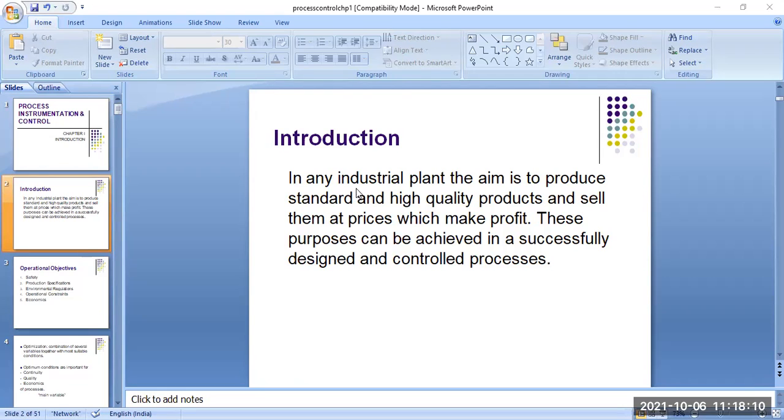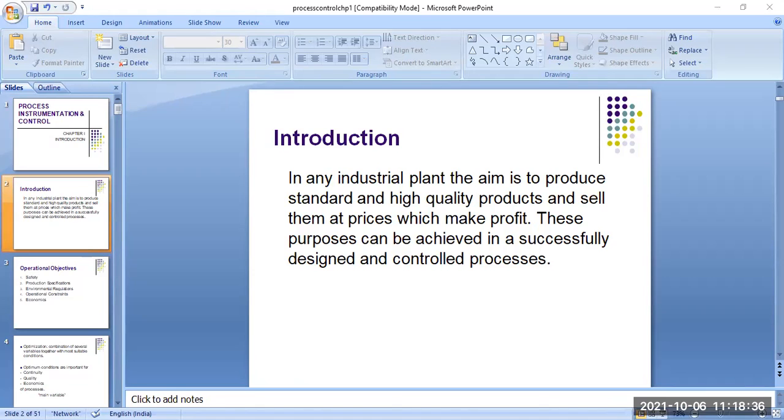This instrumentation and control engineering is very important in industry. We can see different types of industries nearby, around the country and in foreign countries: automobile industry, food and beverage industry, petrochemical industry, paper industries, fertilizer industries, and so on.